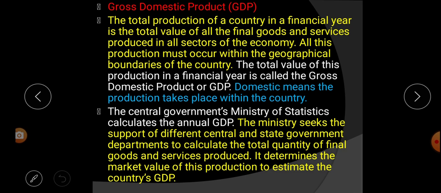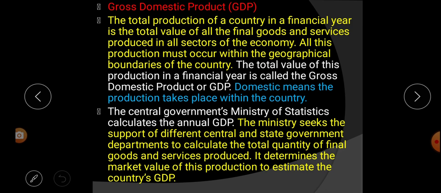The total cost or total price of the production, whether things produced or services, whatever it may be, all the production together when it is counted. So the total or final value of the country is called what? GDP, gross domestic product. What is domestic? That means within the country. For example, look, our country is India. Within the country, the total value or the total cost of the income in a year is called what? GDP, or gross domestic product.